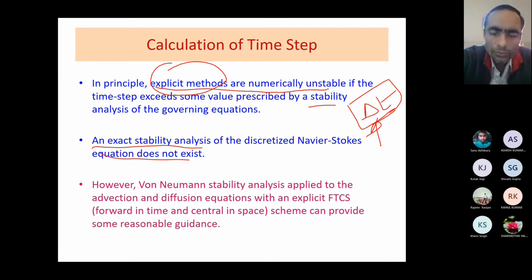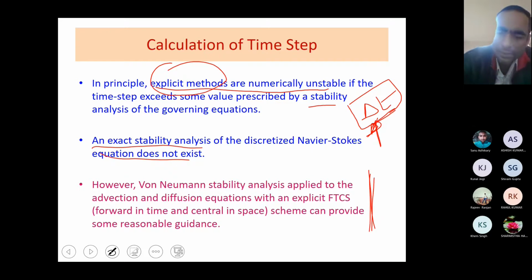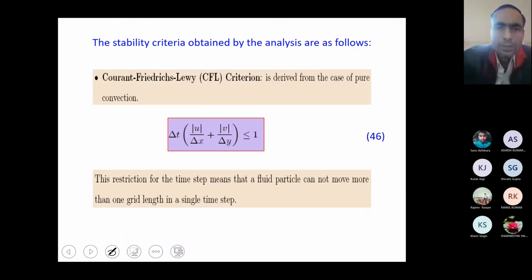However, we have two ways to fix this. One is the von Neumann stability analysis applied to the advection diffusion equations, the governing equations we have studied, with an explicit FTCS, forward in time, central in space. This can also provide some realistic or reasonable guidance. So what is this criterion? Now we'll study this. Ultimately you will see two criteria here.